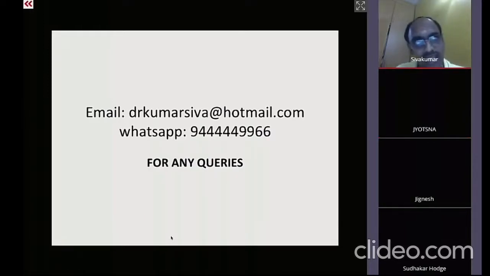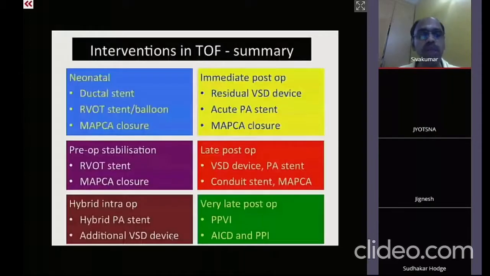If the patient is having pulmonary atresia with intact ventricular septum, with a membranous pulmonary atresia, that particular condition is applicable. The entire slide that I showed is purely applicable to tetralogy of Fallot, which means there is a large subaortic overriding ventricular septal defect with pulmonary stenosis or pulmonary atresia. In TOF with pulmonary atresia, the atretic segment is long enough. So RVOT stenting of TOF pulmonary atresia is not quite a common condition.